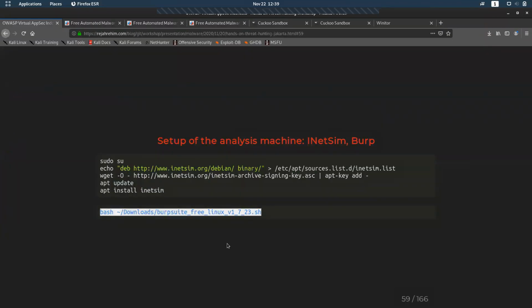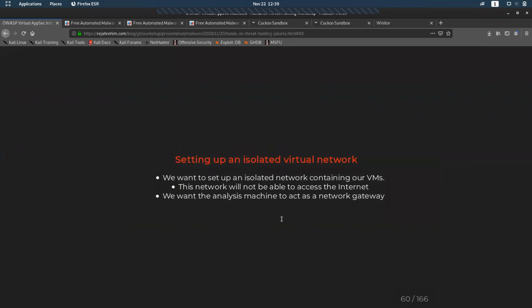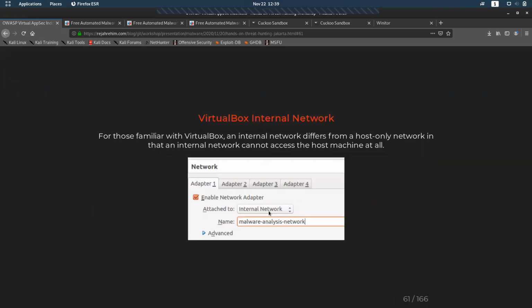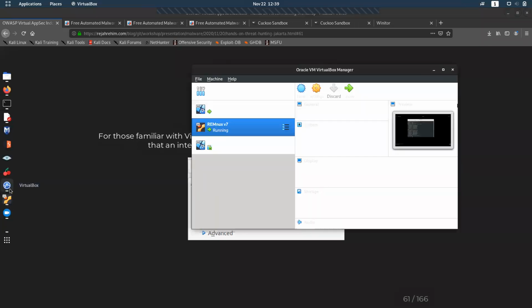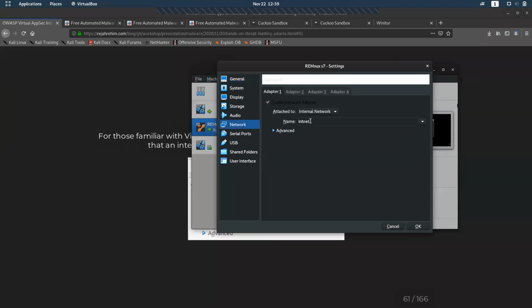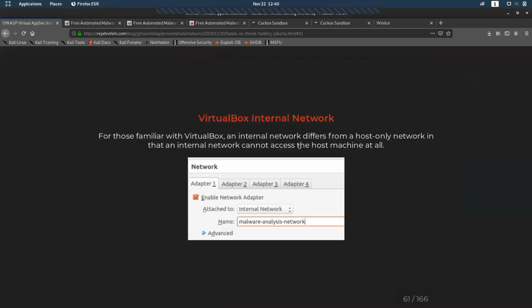And the second thing is Burp Suite, which we are not using for this one. We'll move forward to setting up an isolated virtual network. To set up an isolated network, like I said, it should be an internal network. We can give any name you want. Like I said, here I gave a name as innet. Here it is given as malware analysis network.